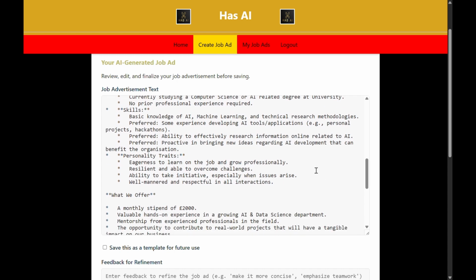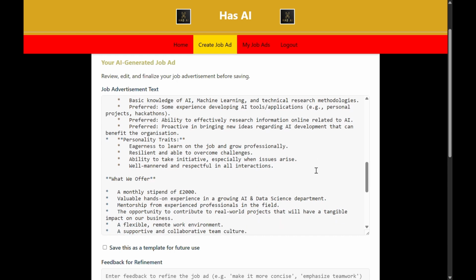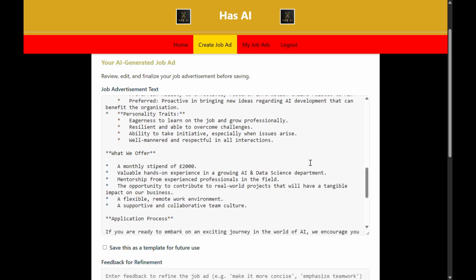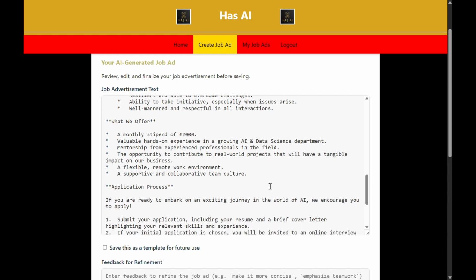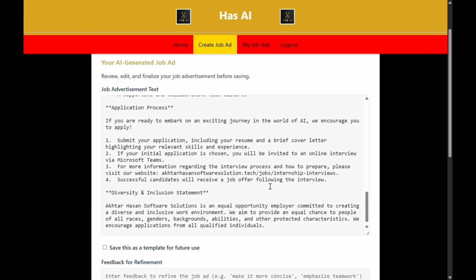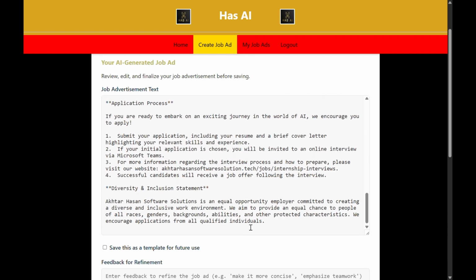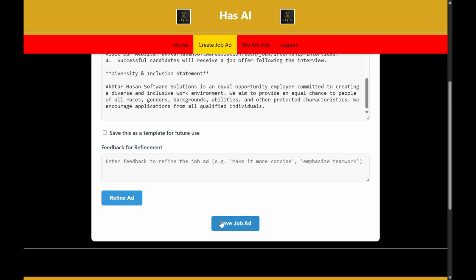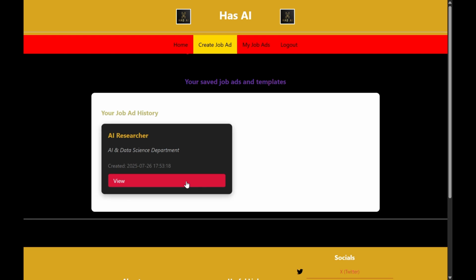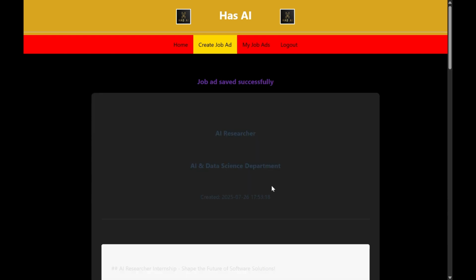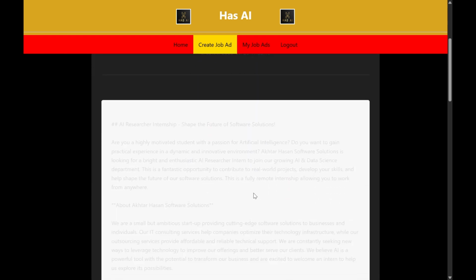What we offer. Then we can save it as a template as well, but we're not going to do that this time. Before we didn't put a template name as well. Application process, then diversity inclusion, yeah. Save job ad, you can do feedback as well. And if you go into my job ads, it's there. Previous ones that we made didn't save while testing, so it's good to see that one's there now. That feature's working.